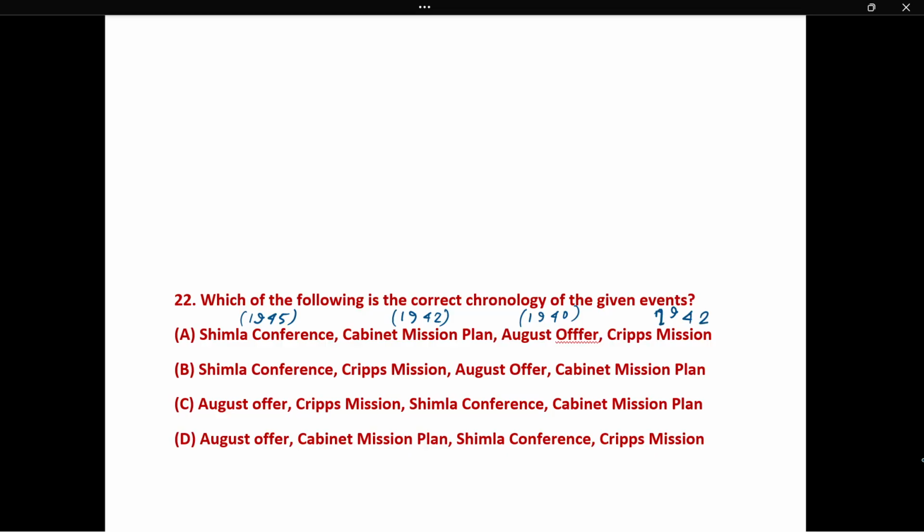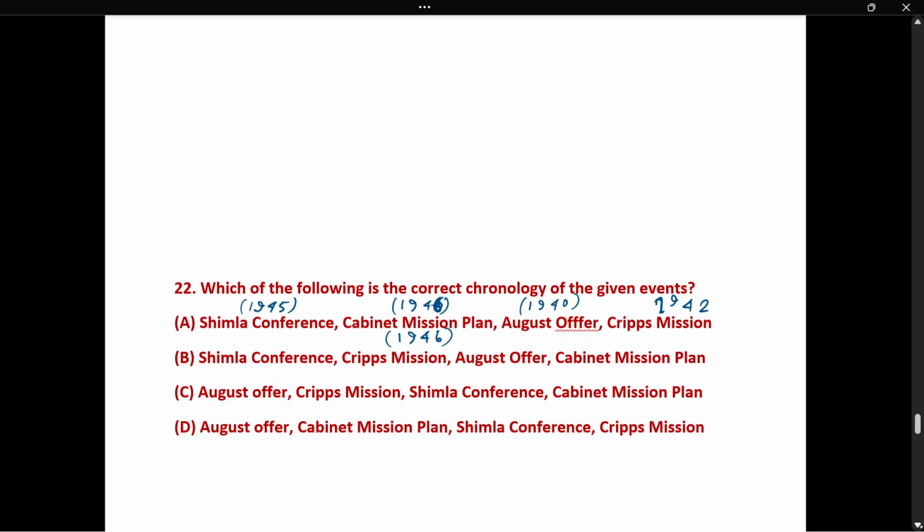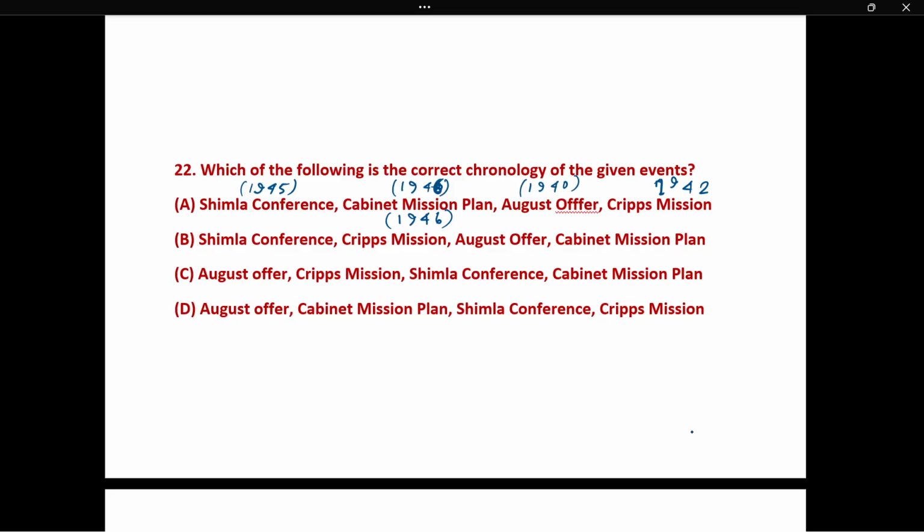That means first is the August Offer, then Cripps Mission, then Simla Conference, then Cabinet Mission. That means option C is the correct answer here.